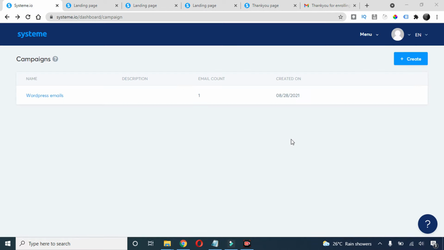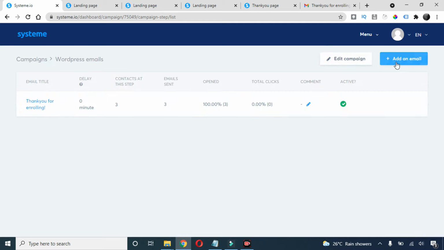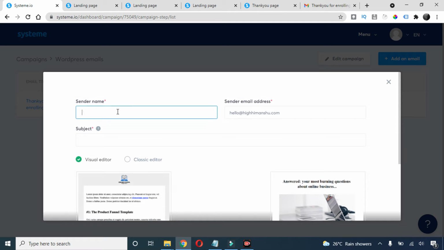And not only a single email, let's say you want to send them 4 or 5 emails at a particular interval of time, you can do that as well. So basically we call it a drip sequence. So how to do that? Just go to this campaign, open your campaign and you can add more emails here. So I'll add one more email here. The first email was thank you for enrolling, and in this email we are gonna send them the ID and password of our course. Okay, so I'll just write my name here.